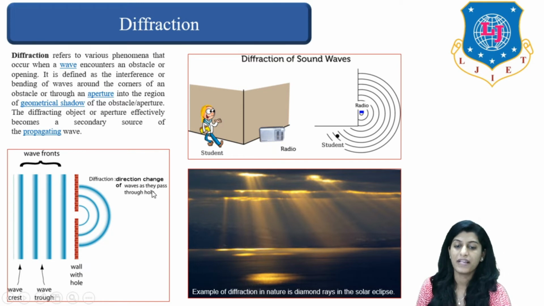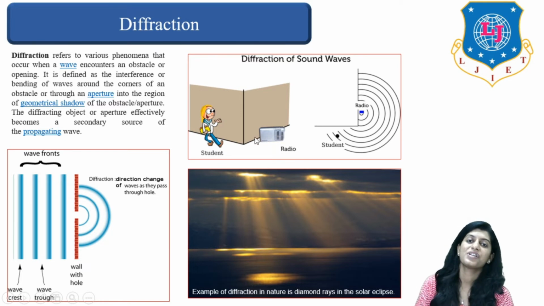So basically, whenever a wave comes in contact with any kind of obstacle or any kind of opening, in that case diffraction occurs. Clear?